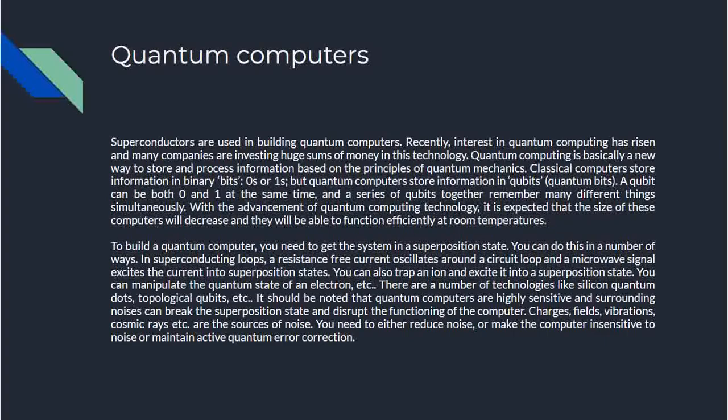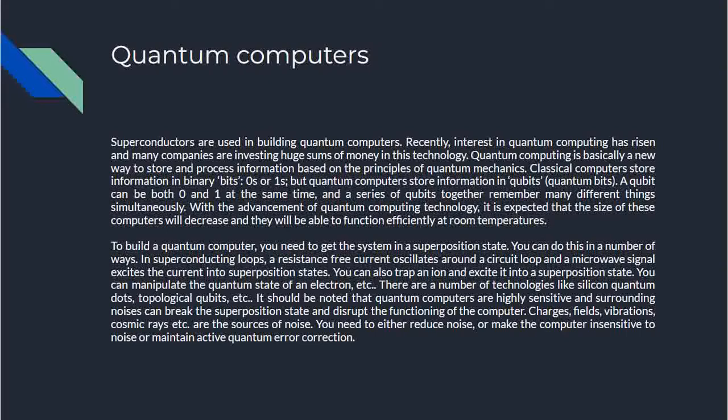Quantum computers. Superconductors are used in building quantum computers. Recently, interest in quantum computing has risen, and many companies are investing huge sums of money in this technology. Quantum computing is basically a new way to store and process information based on the principles of quantum mechanics. Classical computers store information in binary bits, zeros or ones, but quantum computers store information in qubits or quantum bits. A qubit can be both 0 and 1 at the same time, just like superposition. And a series of qubits together remember many different things simultaneously.